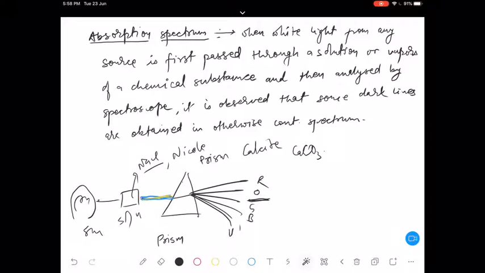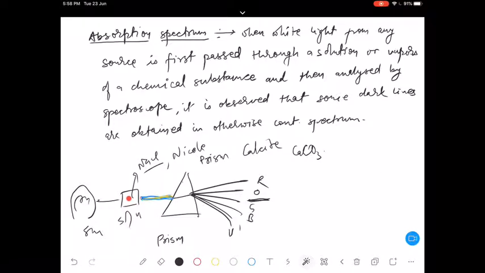When this white light is passed through these different types of compounds, the molecules and particles present in the solution or compound will absorb the energy associated with the yellow colored light. They absorb a particular wavelength, a particular energy. As I told you, different pigments present in skin absorb different wavelengths of light. Do all the body parts have the same color?